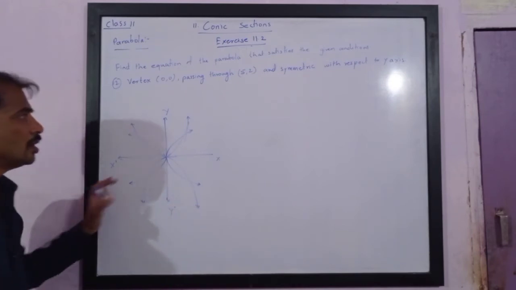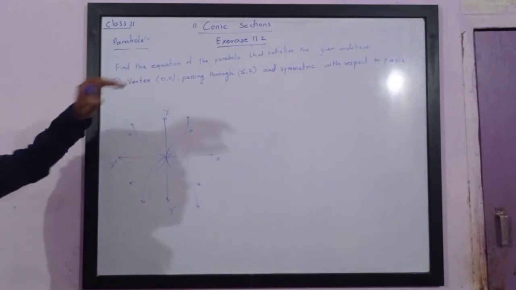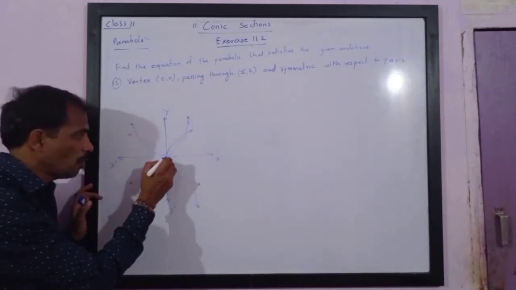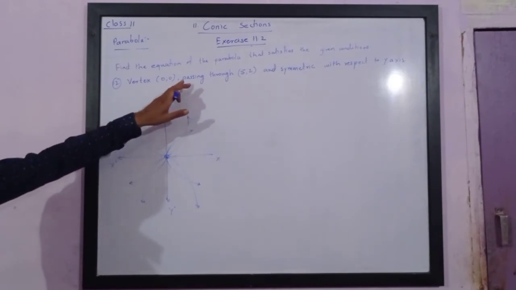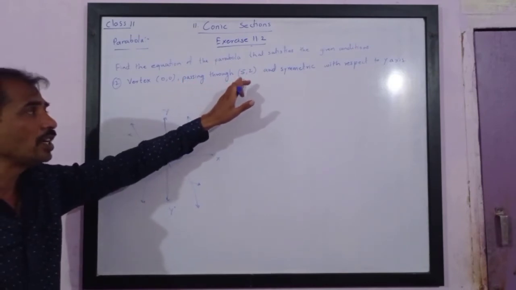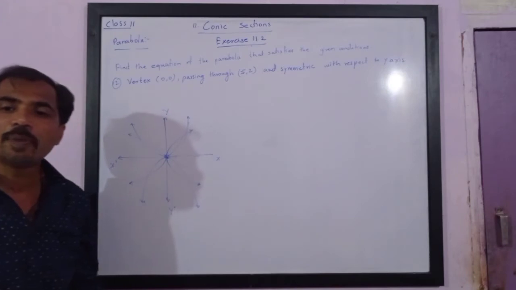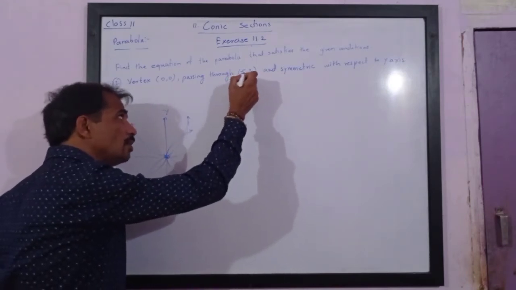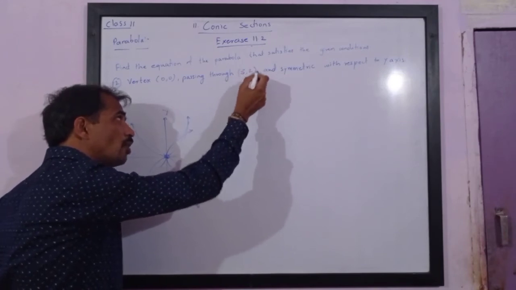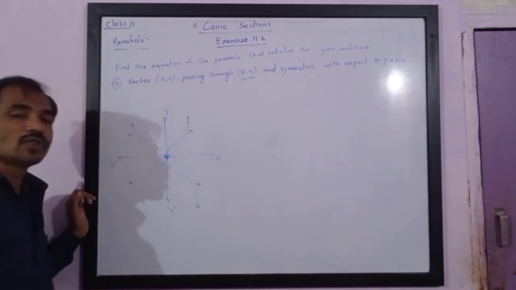Please note, these are the four possibilities if the vertex is at 0, 0. That means the vertex is at the origin. Now next, we are given that it passes through the point 5, 2. Please note, 5, 2 is a point where the x coordinate is positive and the y coordinate is positive.